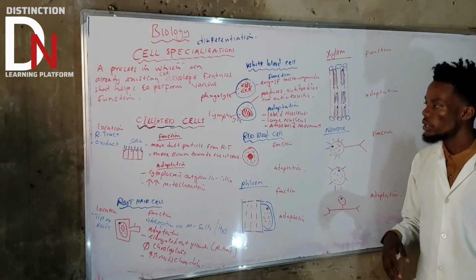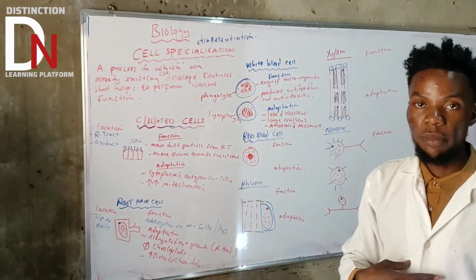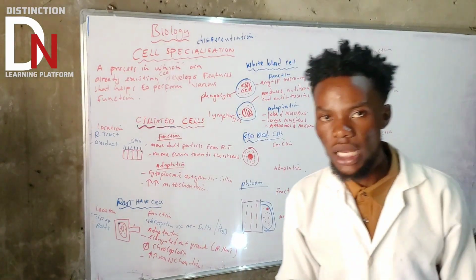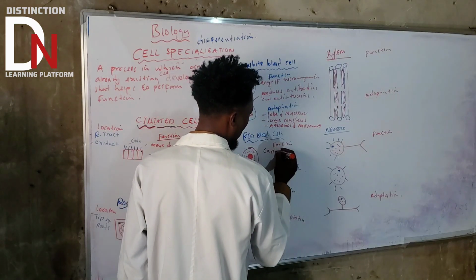Let's go to red blood cells. Red blood cells are the cells that carry oxygen to all parts of the body, as well as carbon dioxide. What's the function of this? This is the simplest one. Carries what?